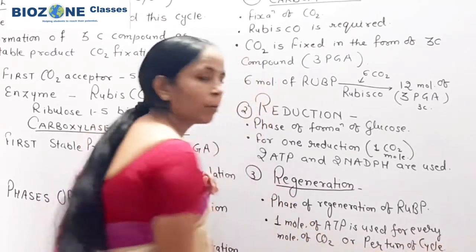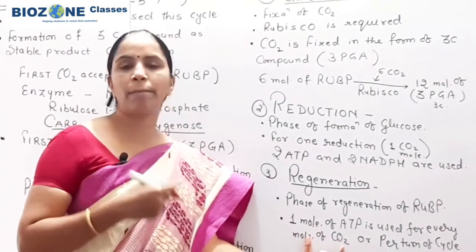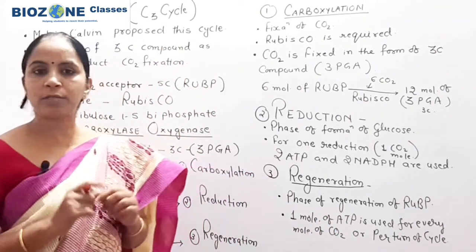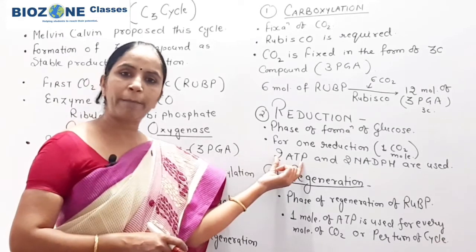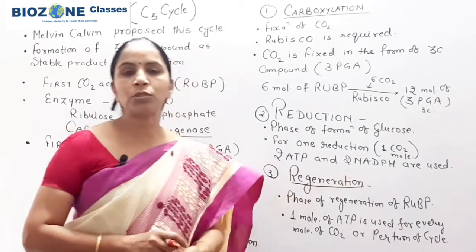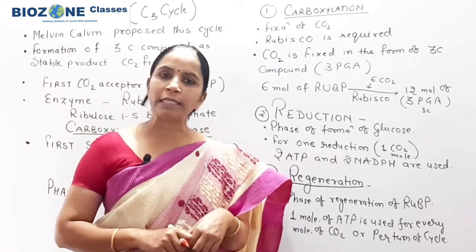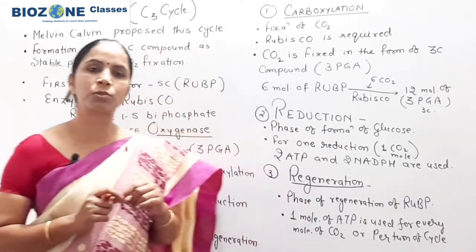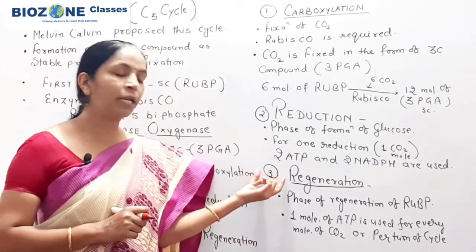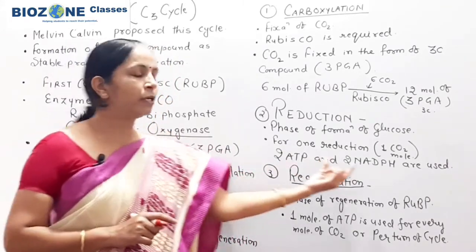Remember that per turn of the cycle, or for the complete fixation of one molecule of CO2, 1 ATP is required in regeneration. In this way, 2 ATP in reduction and 1 ATP in regeneration make a total of 3 ATP, and 2 molecules of NADPH are required for each turn of the Calvin cycle. Remember this very well because it is one of the most important parts for the NEET exam: how many ATP and NADPH are required per turn. So per turn, 3 ATP and 2 NADPH.